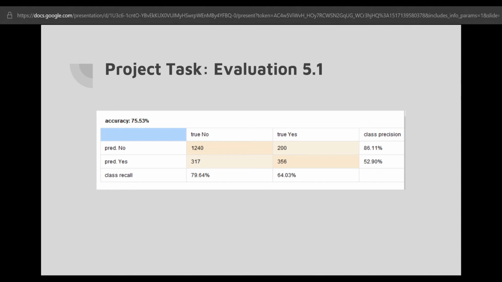This hence gives rise to an overall class precision of 86.11% when the model predicts no. Looking at the third row of the matrix, the model predicted the value of churn rate yes 673 times.